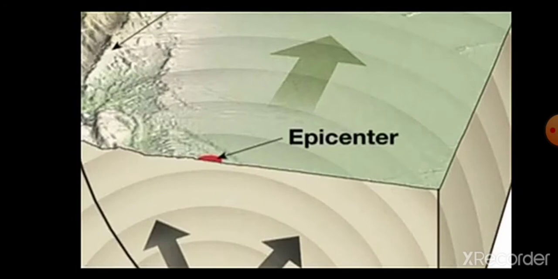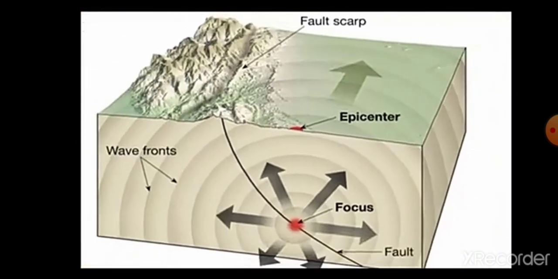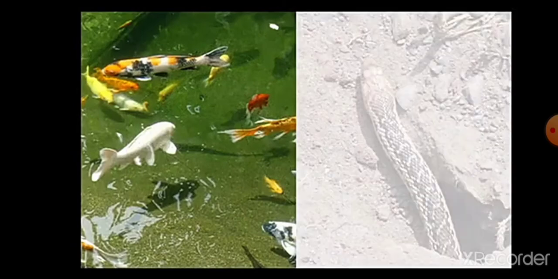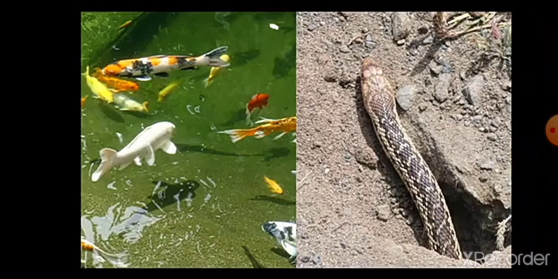The greatest damage is usually closest to the epicenter, and the strength of an earthquake decreases away from the center. Vibrations travel outwards from the epicenter as waves. Although an earthquake cannot be predicted, the impact can certainly be minimized if we are prepared before that. Some common earthquake prediction methods adopted by people locally include studying animal behavior, like fish in the pond getting agitated and a snake coming to the surface.